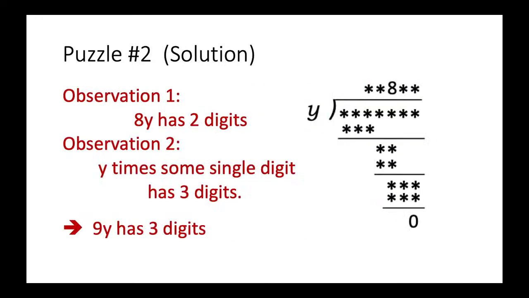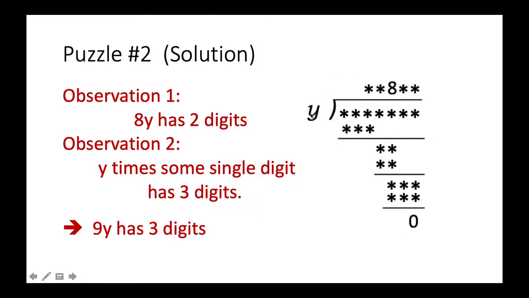Okay, now let's take a look at puzzle number 2. Assume that you have already spent enough time analyzing this puzzle. This puzzle has a lot of information. Although it is just showing two digits, 8 and 0, it also has a lot of information that we can make use of. For instance, we can see that y, when it is multiplied with 8, gives us a two-digit number. So that means that y times 8 will give us a two-digit number here.